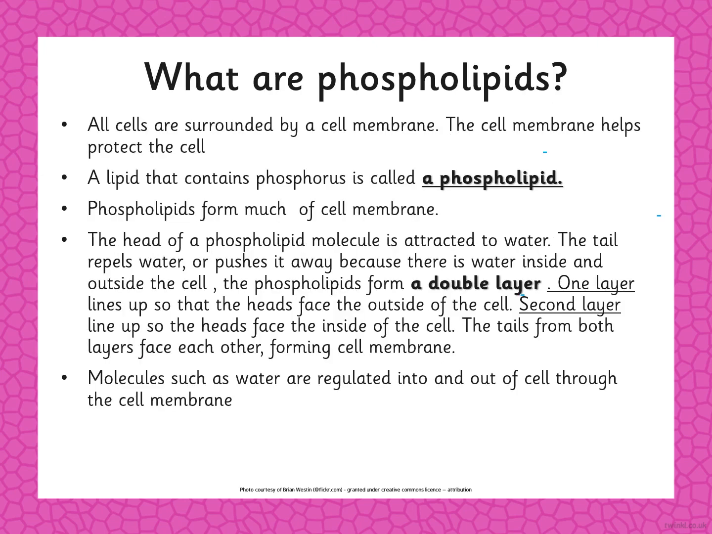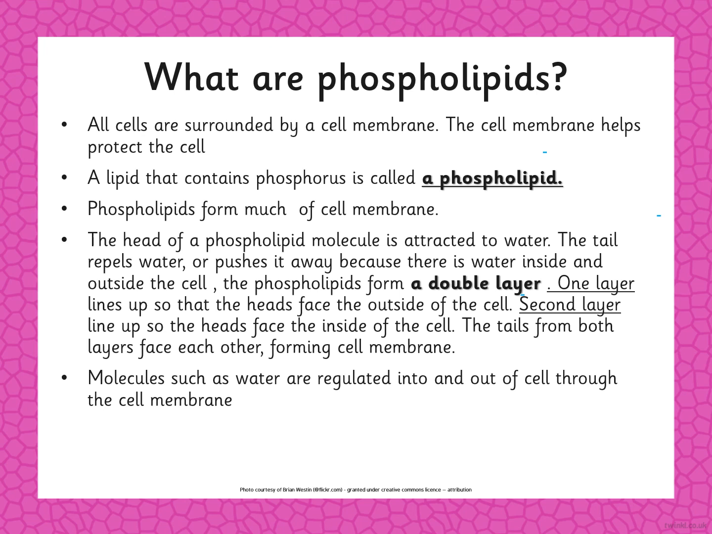Okay, we'll continue. What are phospholipids? All cells are surrounded by a cell membrane. So we all know the cell, its structure, its diagram. We talked about that in the first two weeks. So what are phospholipids? All cells are surrounded by a cell membrane. What is the importance of the cell membrane? It helps to protect the cell, like our skin, we talked about that.